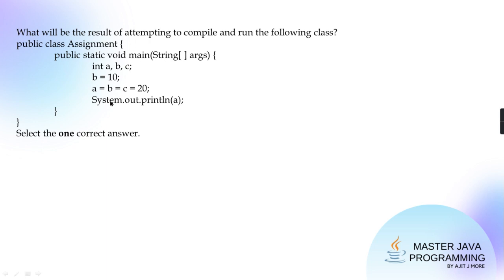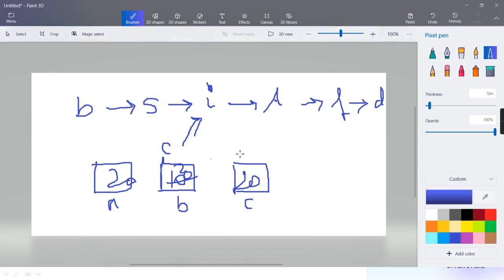If the foundation is good, you can build so many things. Java doesn't allow you to use an uninitialized variable. It gives you an error: variable so-and-so might not have been initialized. But such a problem is not here because A, B and C are all getting initialized.